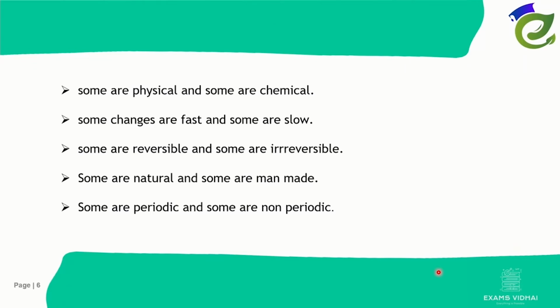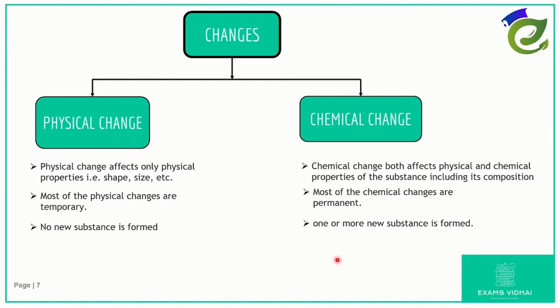Basically, these changes are classified into various types based on different factors. They are classified as physical change, chemical change, fast change, slow change, reversible, irreversible, natural, man-made, periodic, and non-periodic. In this chapter, we're going to discuss the changes classified based on physical and chemical properties. The changes are classified as physical change, chemical change.